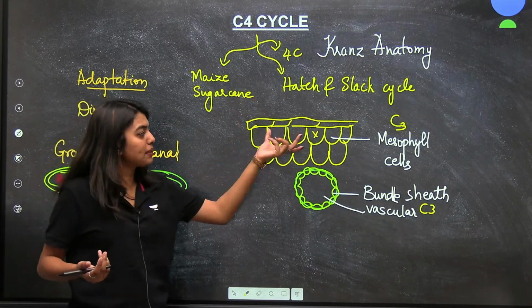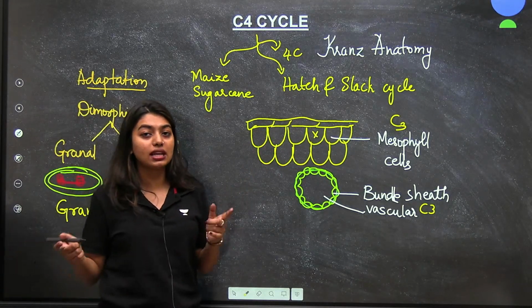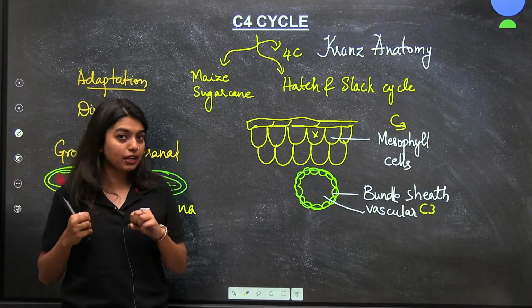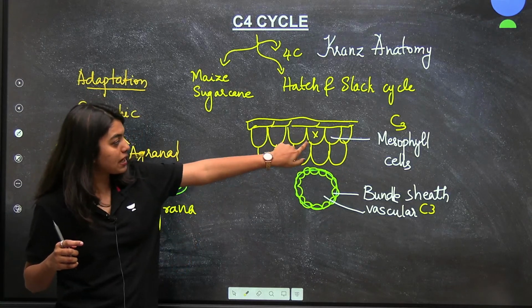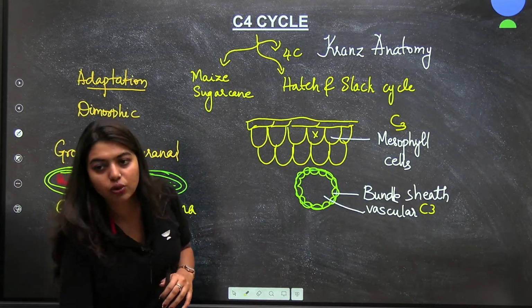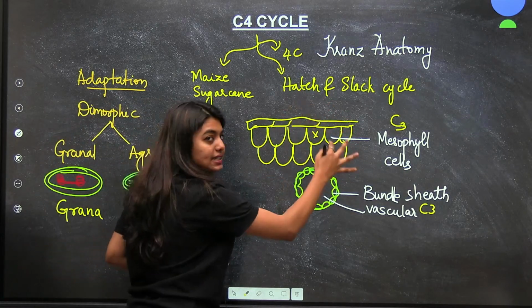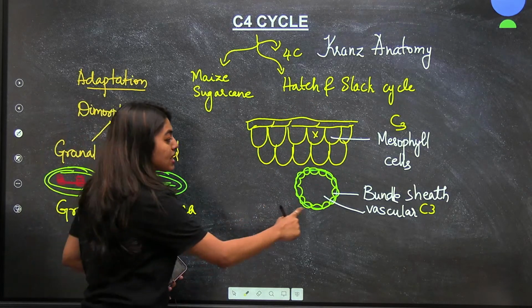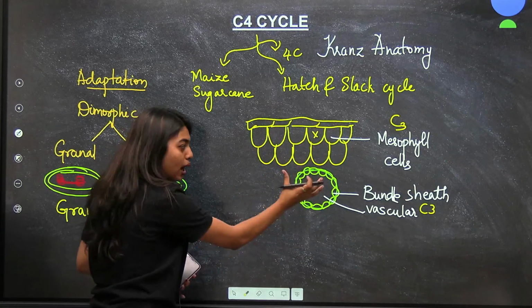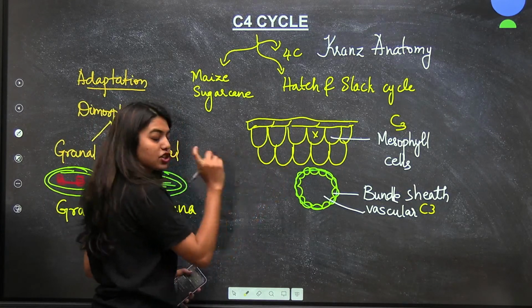Look here in the mesophyll cells, the temperature is going to be high. So can rubisco get converted to an oxygenase? I told you, if temperature is high, rubisco will get changed to an oxygenase, adding oxygen, right? Now tell me, here in mesophyll cells, if the C3 cycle happens, will rubisco be affected or not? Tell me a yes or no. Yes, very good. Now in the C4 cycle, that will not take place. Why? Because our C3 cycle is happening in the bundle sheath, and that bundle sheath is below, it's down, so it will have a more warm temperature. So the first way to avoid photorespiration is done.